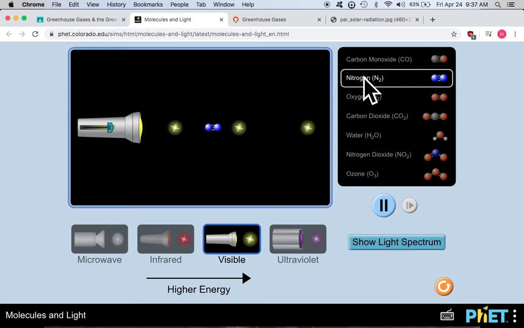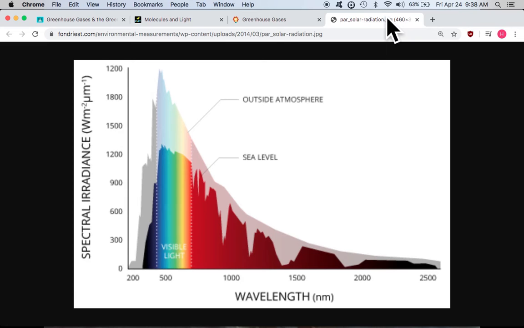Right now I've selected nitrogen and I've selected visible. Why did I select nitrogen? Well, 80% of the Earth's atmosphere is nitrogen. Why did I select visible? Well, most of the light that gets to the Earth's surface is visible light. Most of the output of the sun, the energy of the sun, is in visible light.